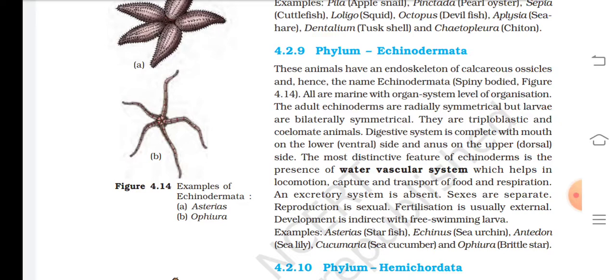Sexes are separate. Reproduction is sexual. Fertilization is usually external. Development is indirect with free swimming larvae. Example: Asterias, Echinus, Antedon, Cucumaria, and Ophiura.